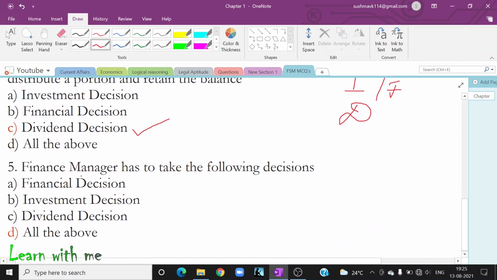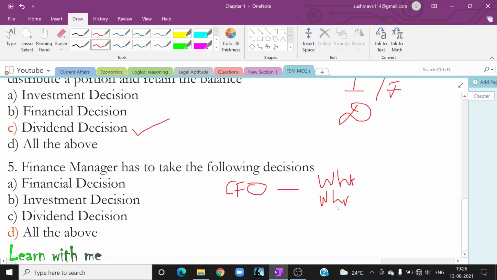The finance manager has to decide the following decisions. I told you in the beginning of part 1 that there is a CFO, the Chief Finance Officer, who has to decide from where shall I get my money, from where to get the funds, where to invest those funds, and after investing I will get certain profits, and shall I keep that profit in my company only or shall I distribute that profit to my shareholders?